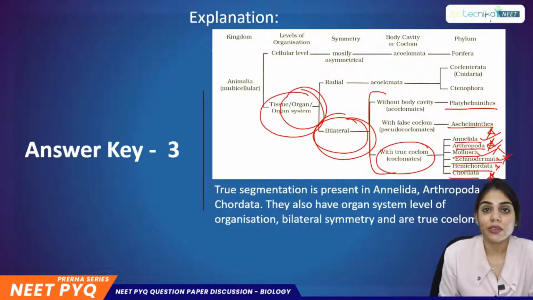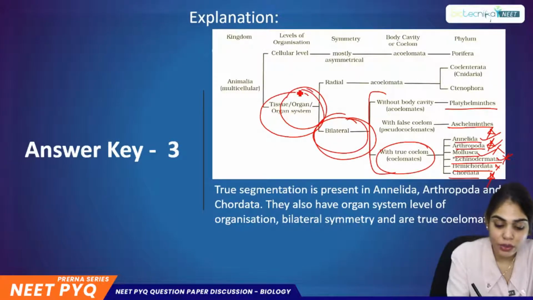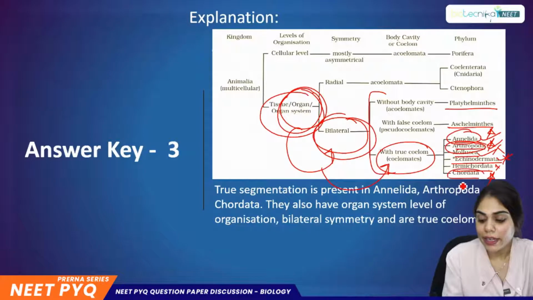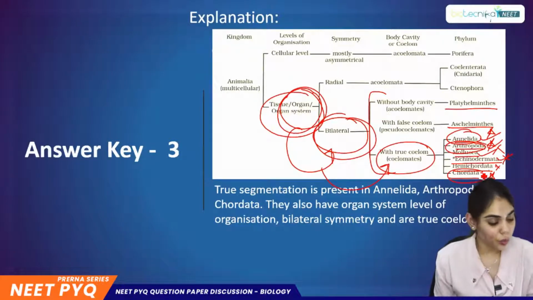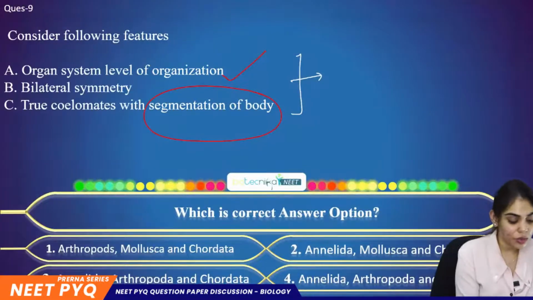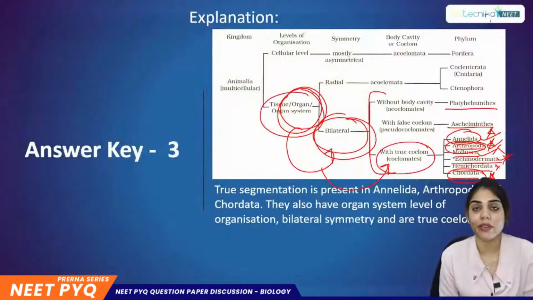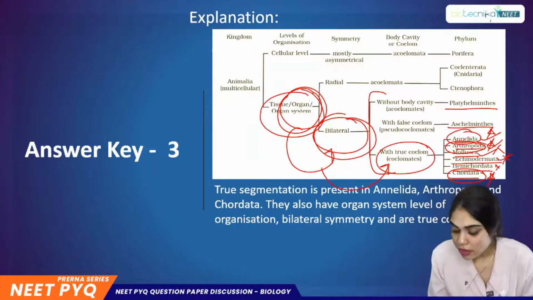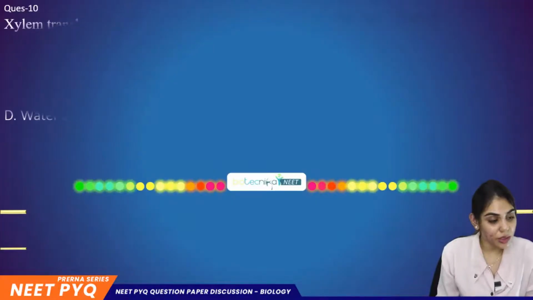So the right answer for this question is we have to select organ system, bilateral, true coelomate, and again proper segmentation. So the right answer is Annelida, Arthropoda, as well as Chordata. So the right answer is option third here. This is a diagram from the NCERT textbook. If you have forgotten all these concepts, just go back and recall all these tables and concepts again. So now let's proceed to the next question.